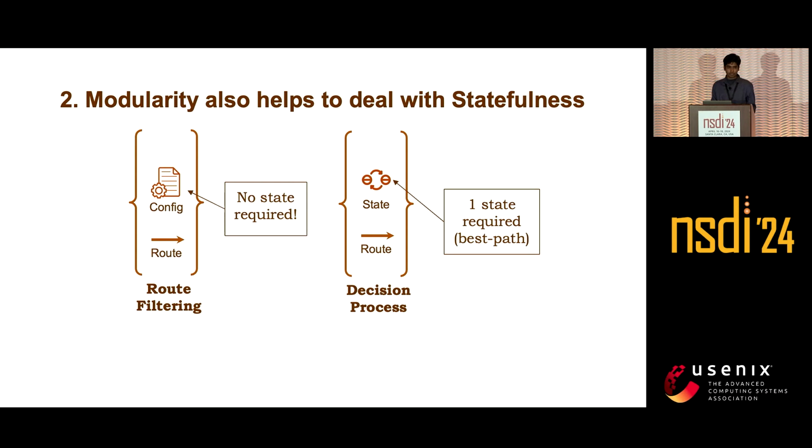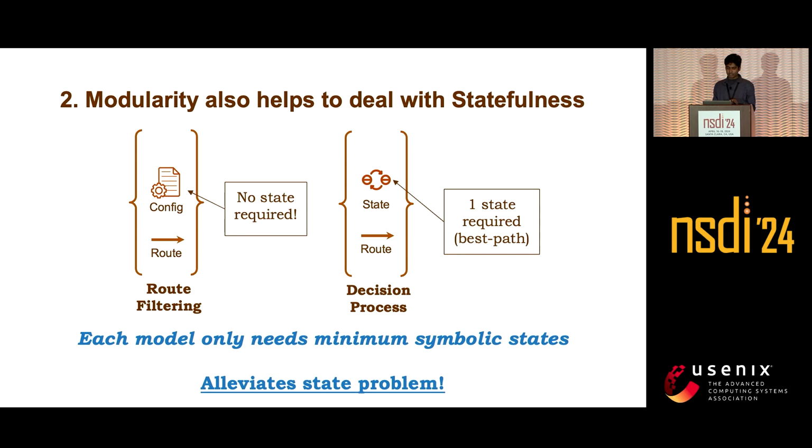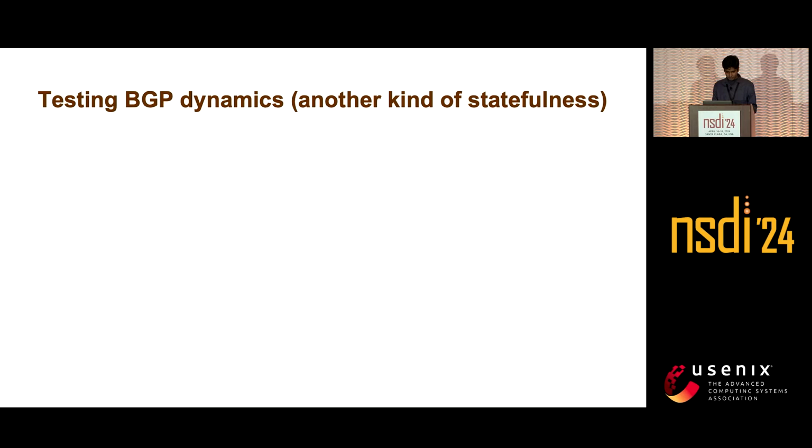And we do not need any configuration for the decision process. So each of these models only needs whatever symbolic state is required at minimum. It's only modeling the minimum requirements. This is how we are solving the state problem, and the state space is not blown up.